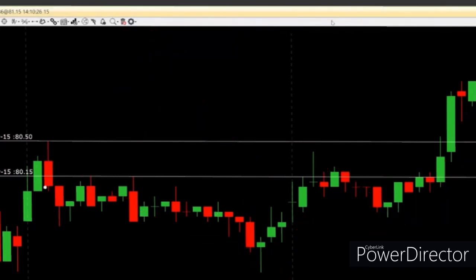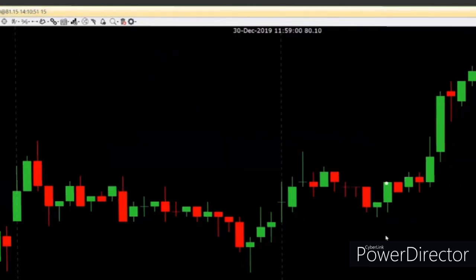That is the reason why, simply put, take a trade only when the prices come close to the support or the resistance for the first time. If the prices come close to the support or resistance for the second time or third time or fourth time, you will avoid taking a trade. So this is about support and resistance.